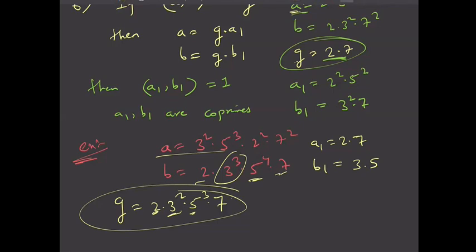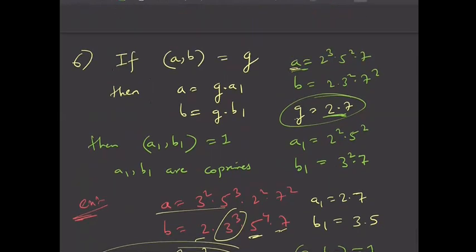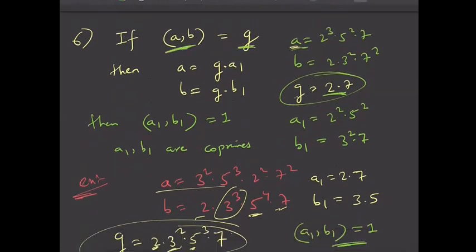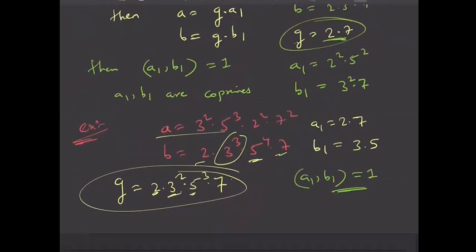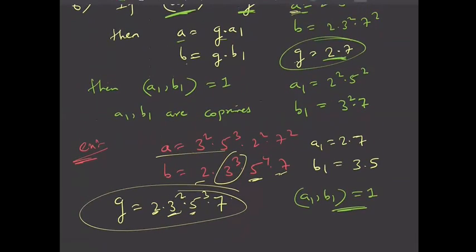Now you see that in these two nothing is common, right? Nothing common will be left in A1 and B1, because if further common is left between A1 and B1, then that will already come in GCD only, right? So you can see clearly that GCD of A1 comma B1 is 1. Fine. So if GCD of A comma B is G, then I can write A as G into A1 and B as G into B1. Then GCD of A1 and B1 will be 1.